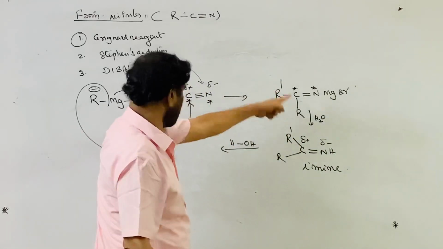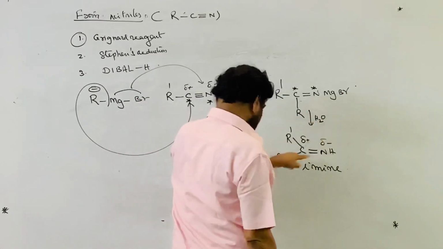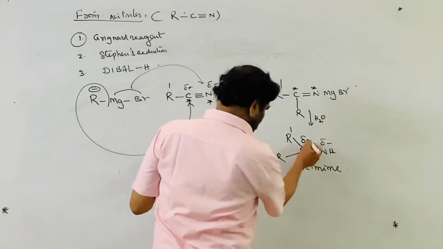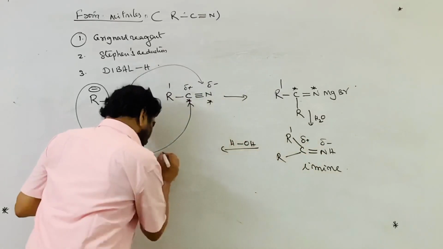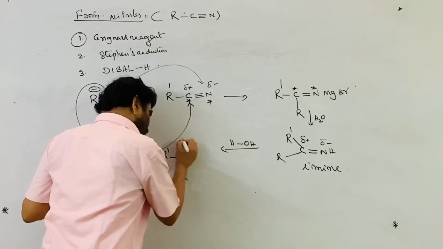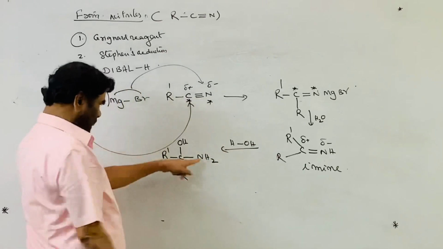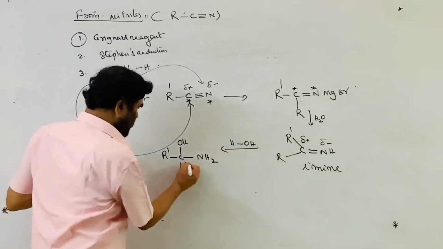If you carry out the acid workup, I am taking it in two steps: OH is added here and hydrogen is added here, giving NH2 on the former cyanide carbon.